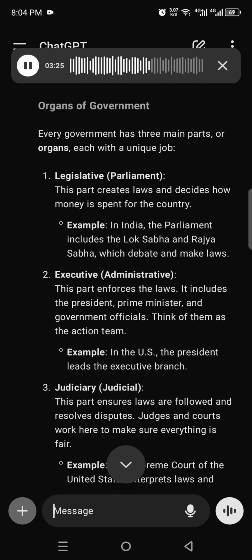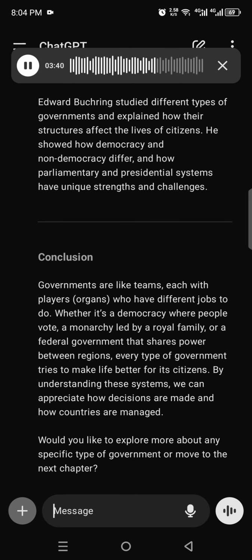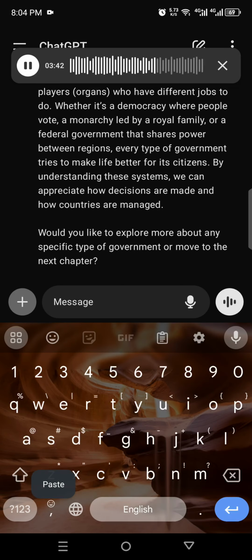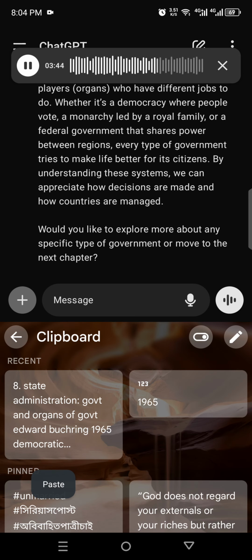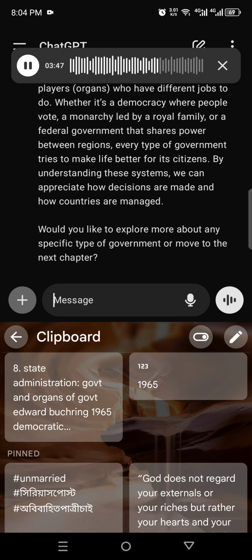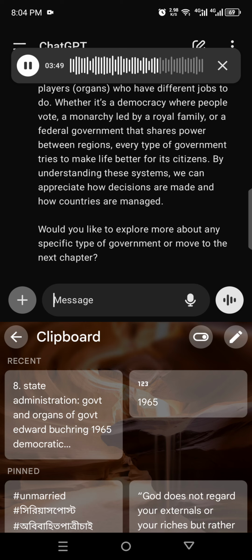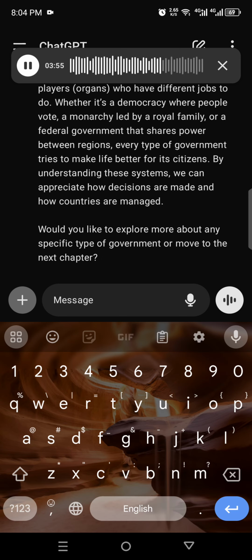Every government has 3 main parts, or organs, each with a unique job. 1. Legislative, parliament. This part creates laws and decides how money is spent for the country. Example, in India, the parliament includes the Lok Sabha and Rajya Sabha, which debate and make laws. 2. Executive, administrative. This part enforces the laws. It includes the president, prime minister, and government officials. Think of them as the action team. Example, in the US, the president leads the executive branch.